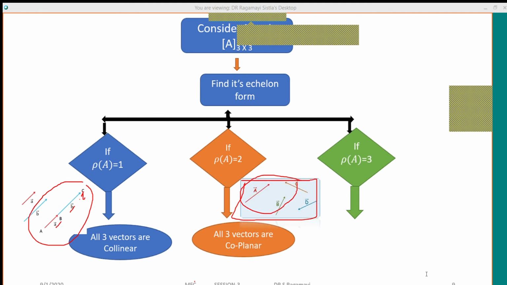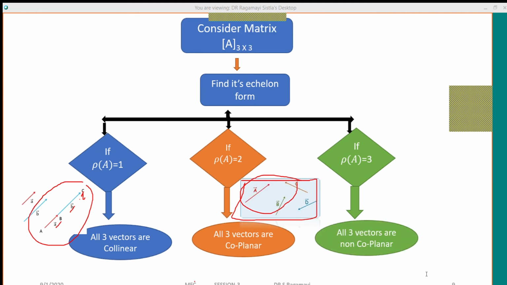Suppose rank of the matrix is 3. Then we say that all three vectors are non-coplanar. This is the concept. Okay, right. With this concept, non-coplanar means that some vectors may lie on the plane, remaining may be outside of the plane. See here, remaining are outside of the plane.